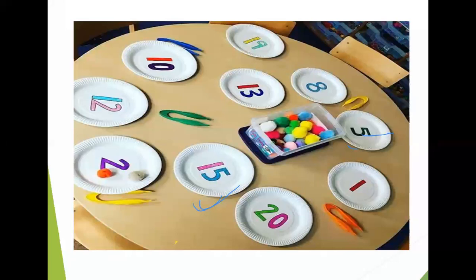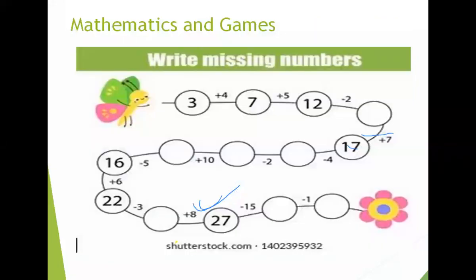If you are giving abstract things and they are not connecting with real things, then it will be very difficult for them to make an image of their real life problems and their book problems. So here one puzzle is given. There we have seen how it continues. So this type of puzzle we can use in their study.